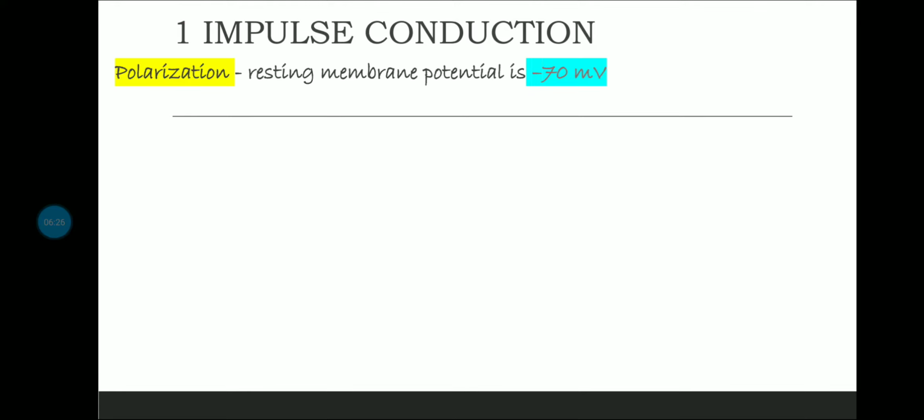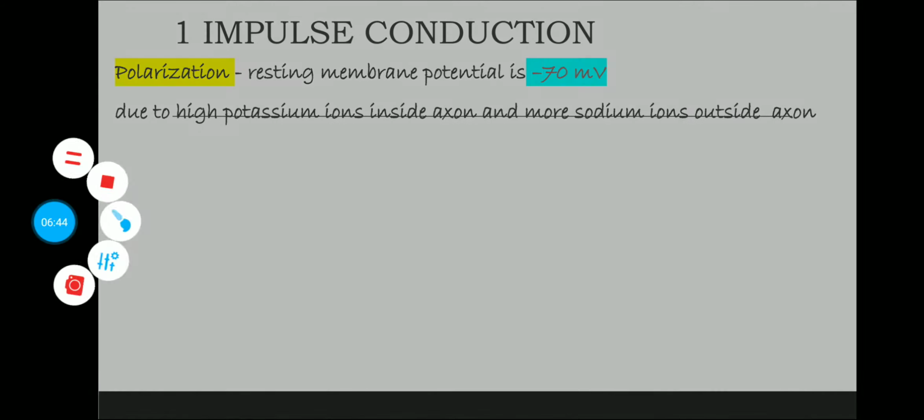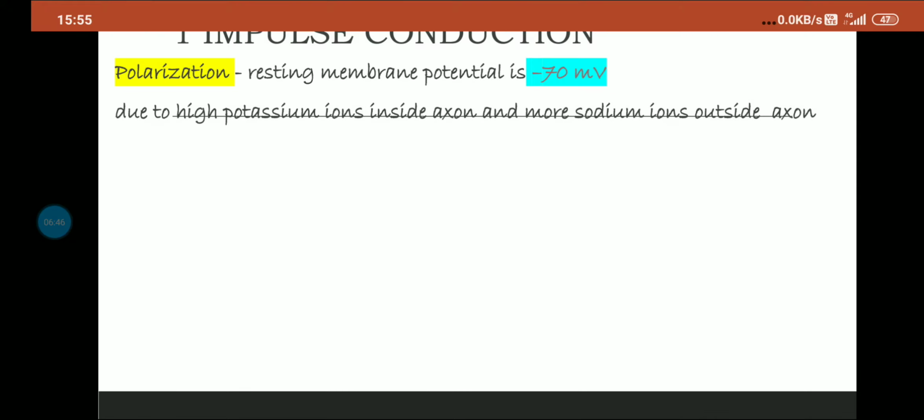Okay, so firstly, let's see what is impulse conduction, right? So impulse conduction, it is having 3 steps basically: polarization, depolarization, and repolarization. So what happens in polarization, here resting membrane potential is minus 70 millivolt, right?